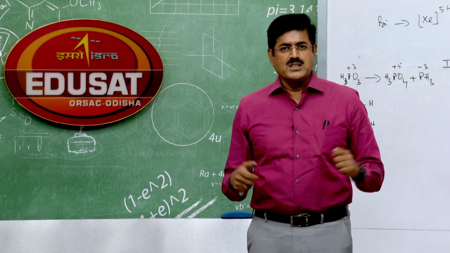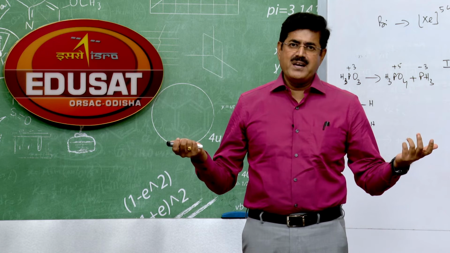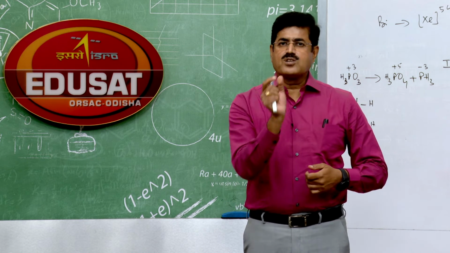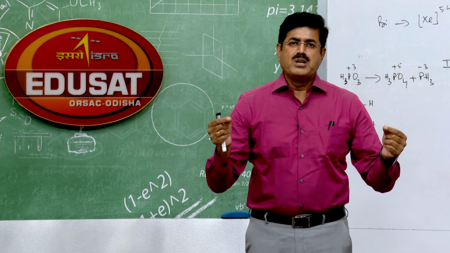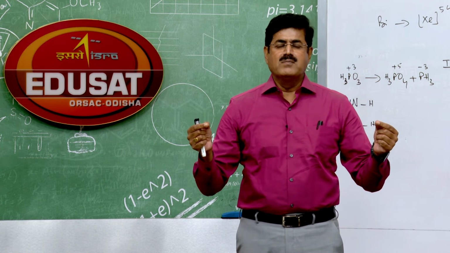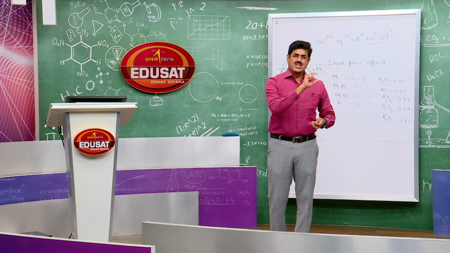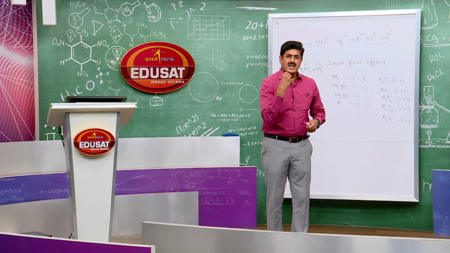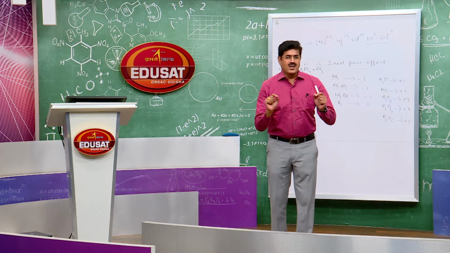Whereas in phosphine, PH3, phosphorus electronegativity is 2.5, hydrogen is 2.1, the difference is small. So the electron pair is not closer to the central atom. The repulsion between bonding electron pairs is not maximum. That is why the bond angle is less. So the bond angle is lesser in the case of phosphine. So bond angle decreases down the group. Once again, let me tell you. In ammonia, nitrogen is more electronegative.